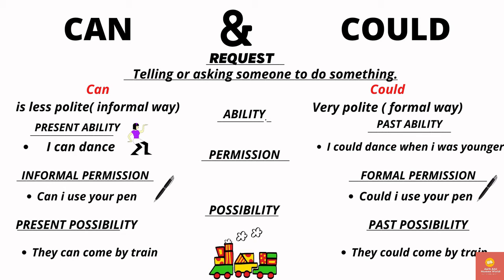Can and could are divided into three different stages. One is ability, second one is permission, and third one is possibility. So here we have given different examples where there is ability, there is permission, there is possibility. So we need to analyze where can needs to be used and where could needs to be used.